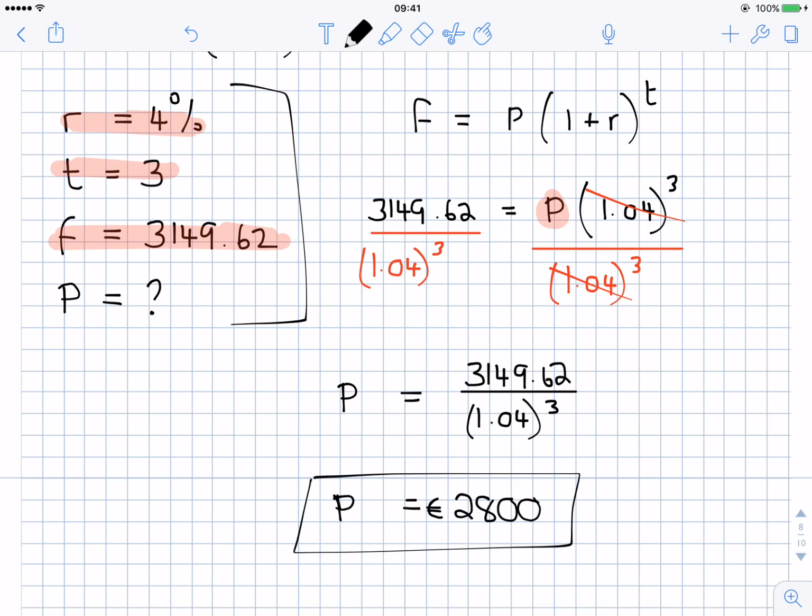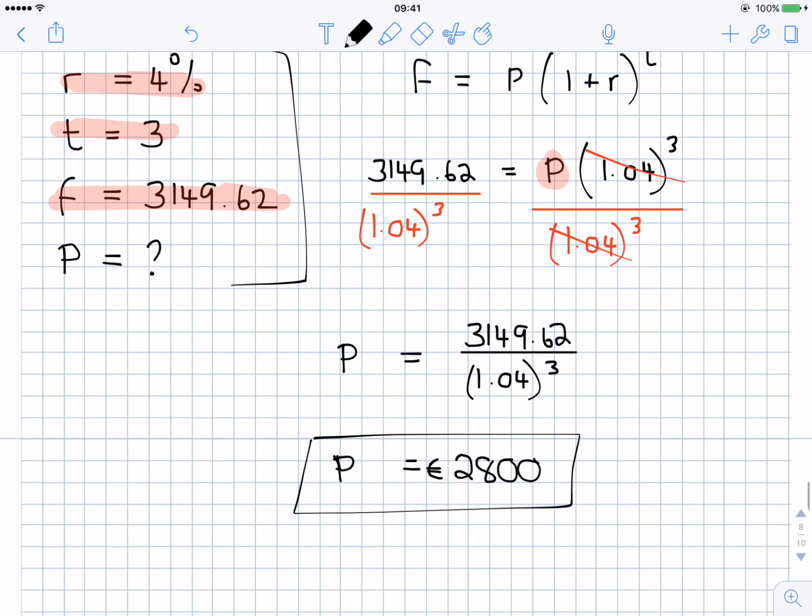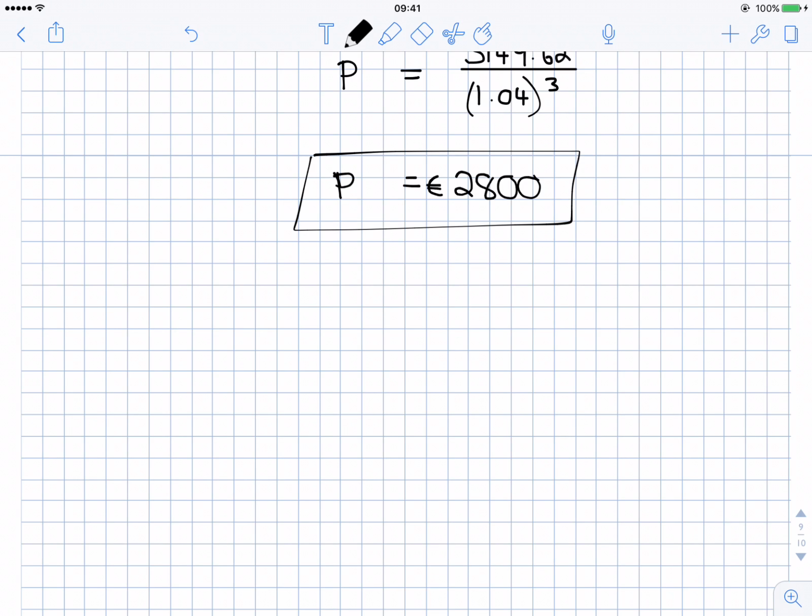Okay, and that's compound interest. And I just want to point out, sometimes you might hear of a thing called depreciation. Like if you buy a new car, the minute you drive it off the forecourt of the garage, the car starts to go down in value. Just like the money you put into a bank goes up in value, a car can go down in value by the same amount. But we use the exact same formula.